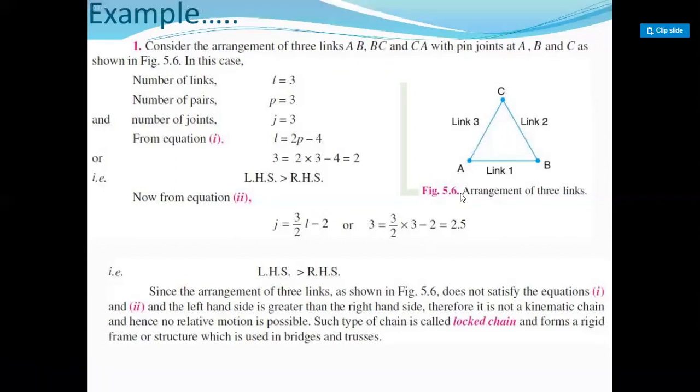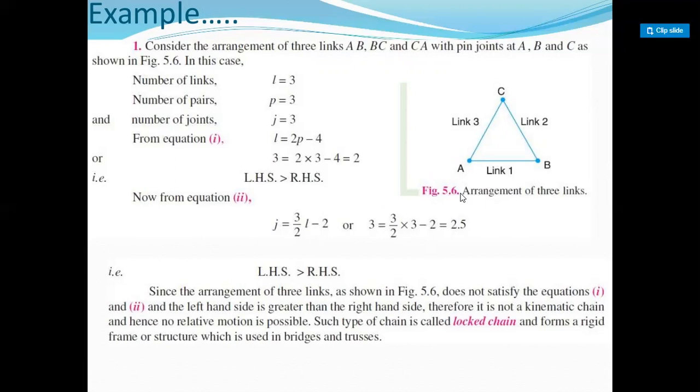So from this example, we can say that to construct a mechanism or a machine or a kinematic chain, we should have a minimum of 4 links. A minimum of 4 links is required to construct a kinematic chain, mechanism or machine, right?